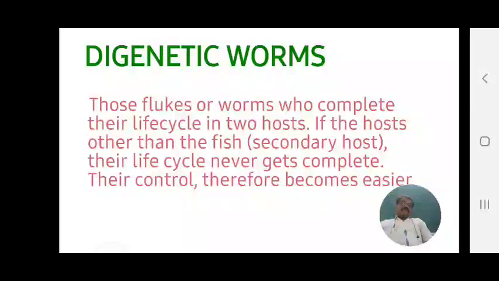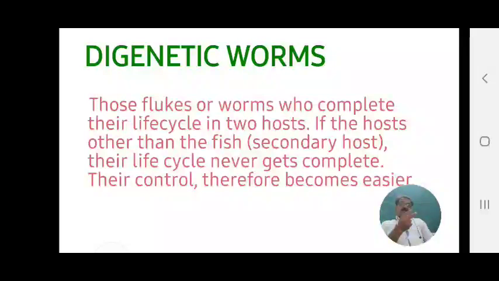Second, digenetic worms. Di means two, genetic means two species. That is, those flukes or worms that complete their life cycle in two hosts. For completion of their life cycle, two hosts are essential, two hosts are required.